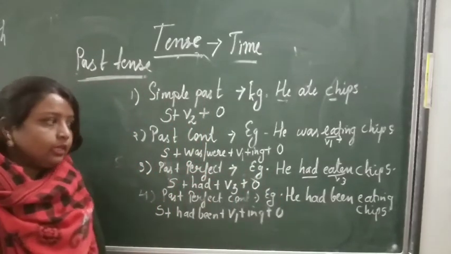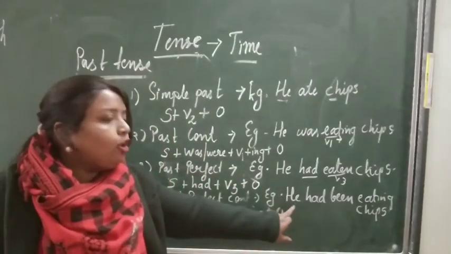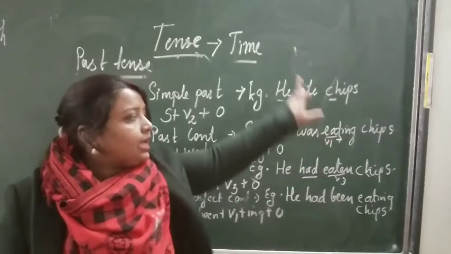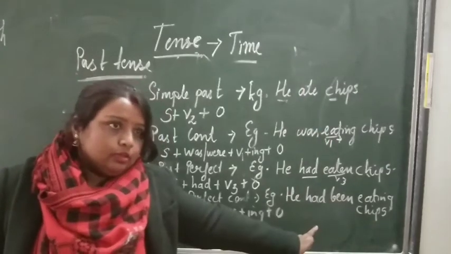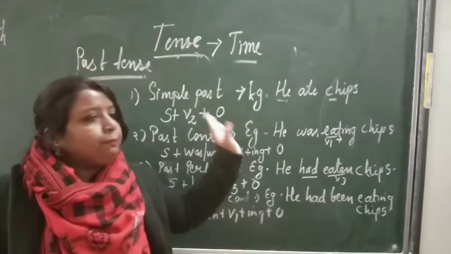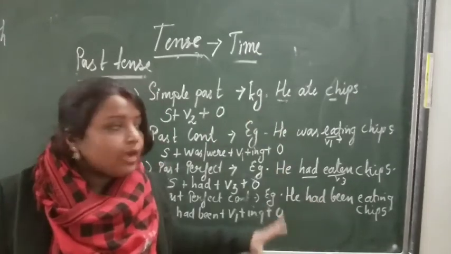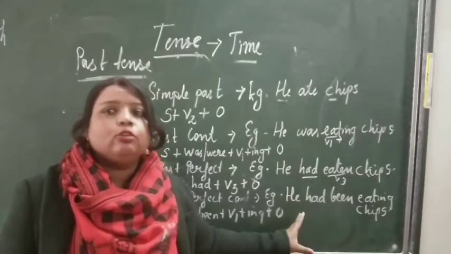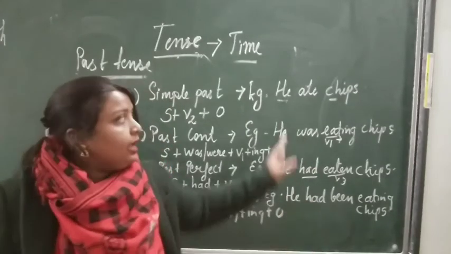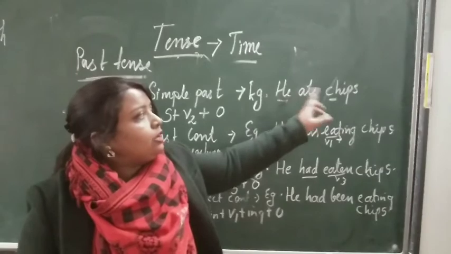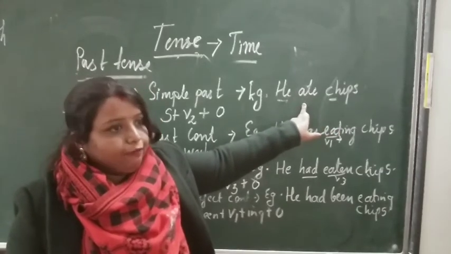Clear? So here again, now you can follow one thing, subject and object are the same in all. Whether you move with past, present, future, subject and object remain the same. Changes occur in the middle part only, where you are using the verb. In simple past you use verb second form.